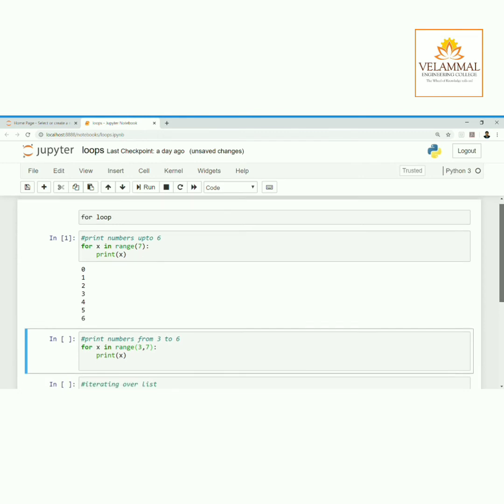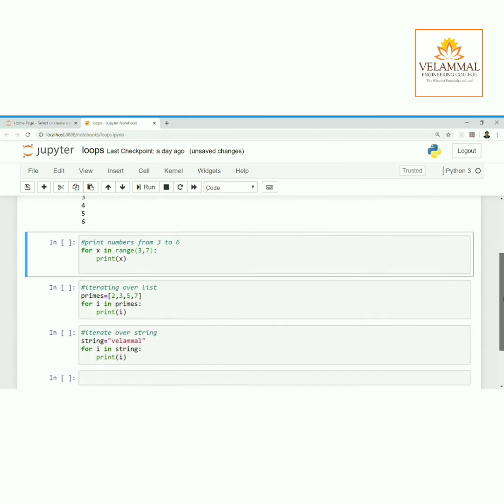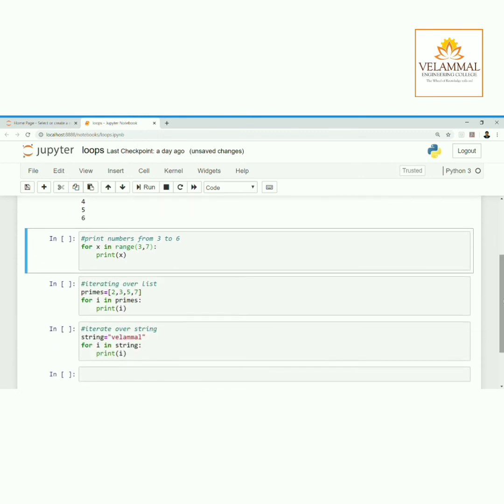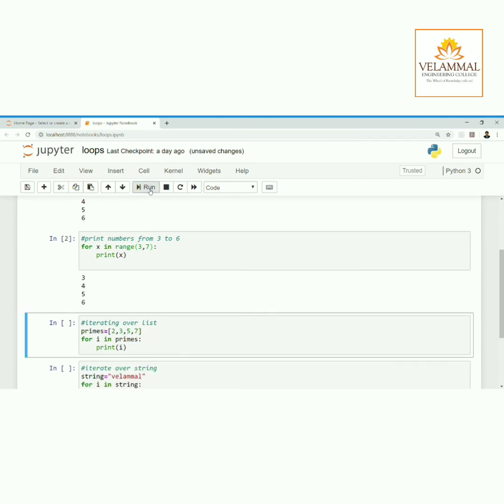The next program is we have to print the numbers from 3 to 6. So I have mentioned here: for x in range 3 to 7, that is, the starting point is 3 and the ending point is 7. So from 3 up to 6 it will get executed. When it reaches 7, it will come out of the loop. So let me run this program for you. So 3, 4, 5, 6 is executed as an output.